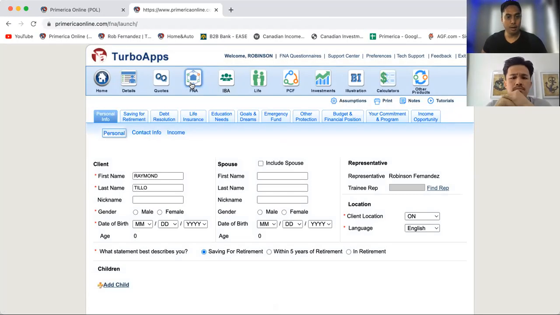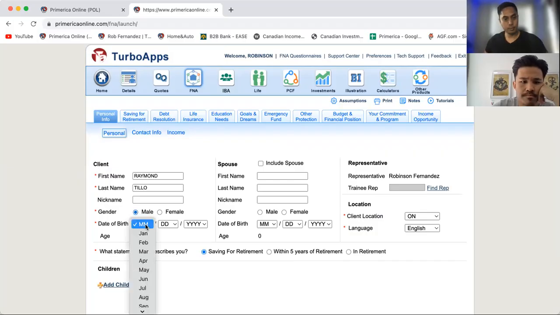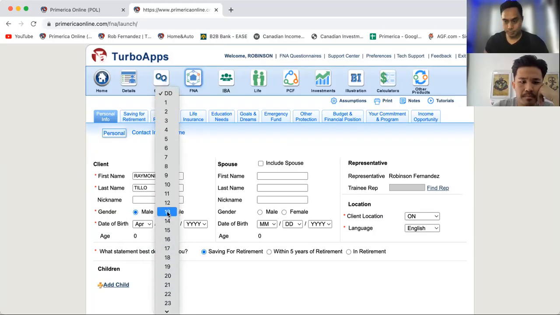And then here, we haven't added the wife yet, so we'll add the wife later on. For now, we're just gonna leave it as his. Okay, so put the gender, bottom left, and then date of birth. And then after this, you add the child.